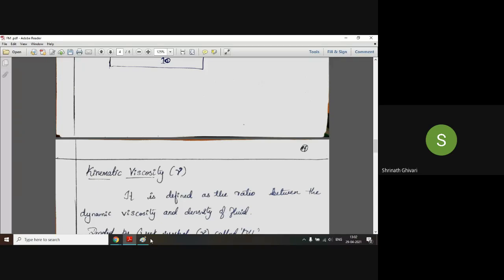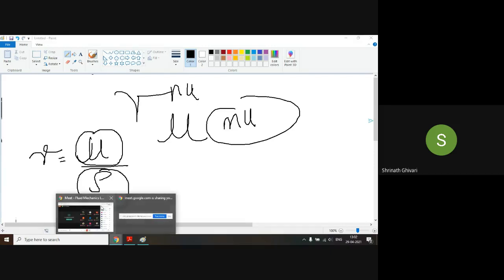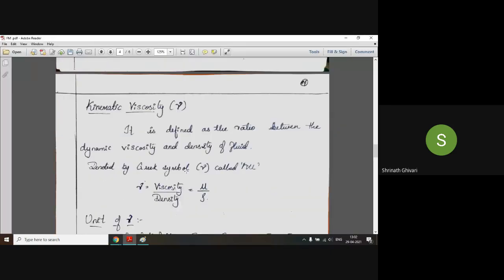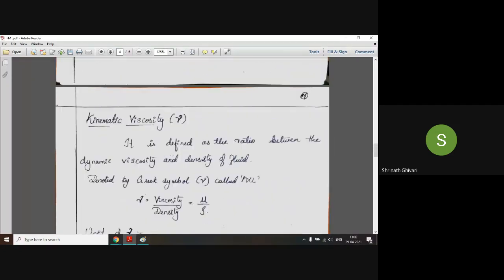The definition states that it is the ratio of viscosity divided by density. So kinematic viscosity is given by the dynamic viscosity divided by density. What will be the unit of this?